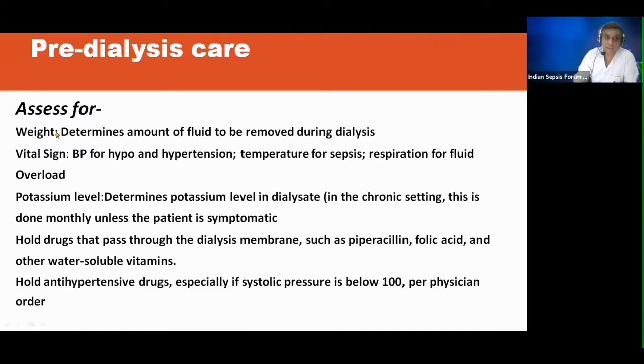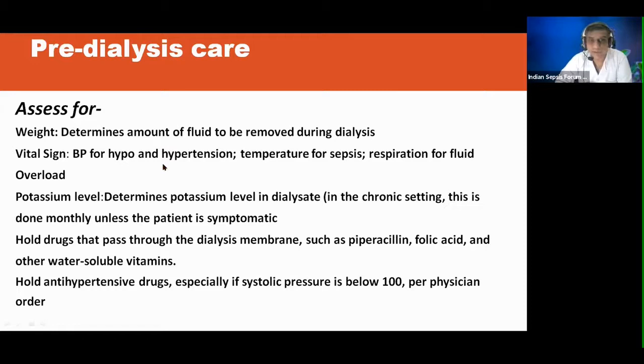Pre-dialysis care. Assess weight, which will determine the amount of fluid to be removed during dialysis. If your ICU bed has the capacity to weigh the patient, you have to weigh the patient. Vital signs: if the patient is already very hypotensive on 2 vasopressors and still not stable, you will not jump to SLED or hemodialysis. You can just give a hint to your physician whether we should go for CRRT. If there is concomitant brain injury, you ask your physician, can we go for CRRT?